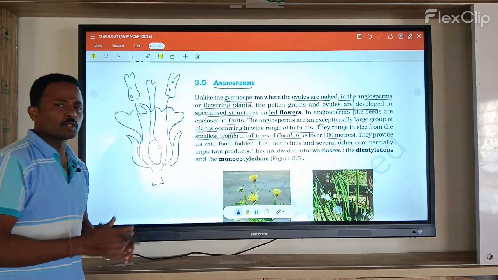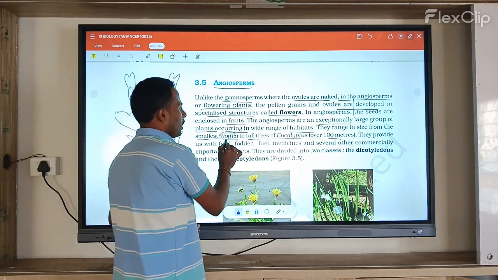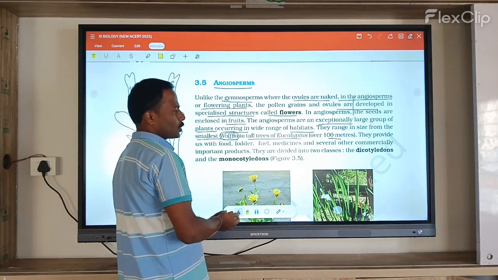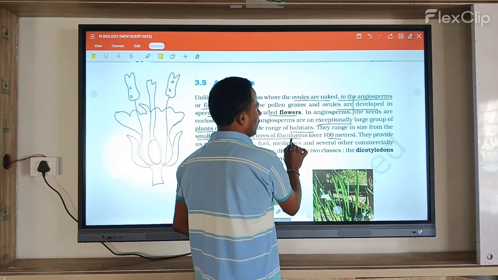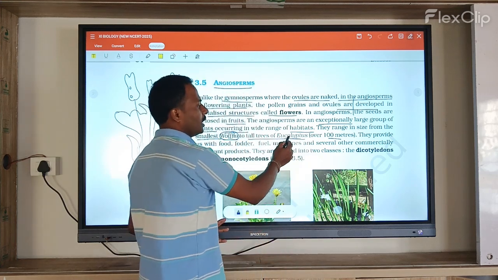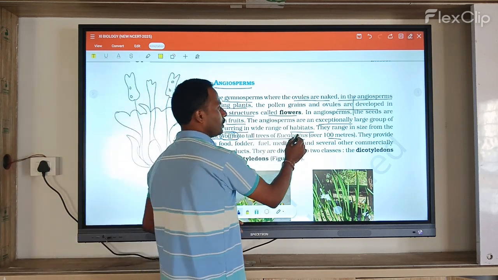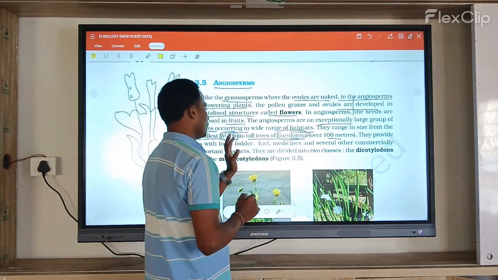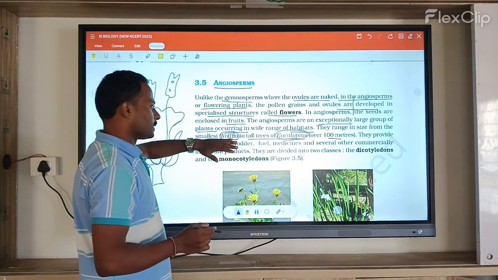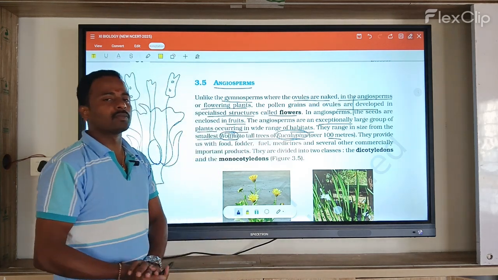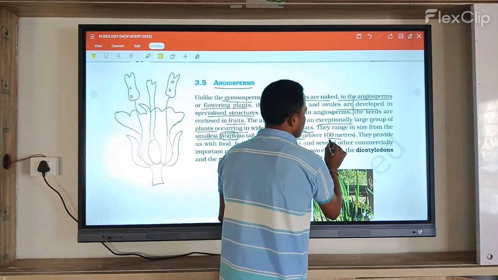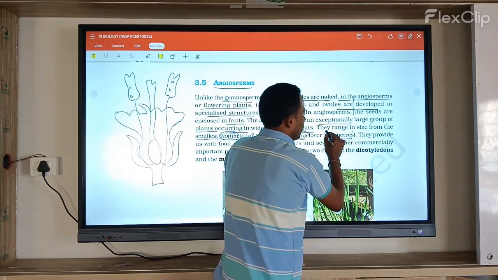So what is the smallest angiosperm? That is Wolffia. Wolffia is the smallest angiosperm, and the tallest tree among the angiosperms is Eucalyptus. See, the smallest plant is Wolffia and the tall tree is Eucalyptus. It grows approximately 100 meters.